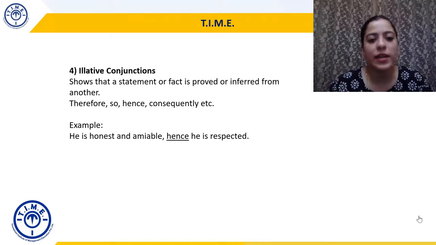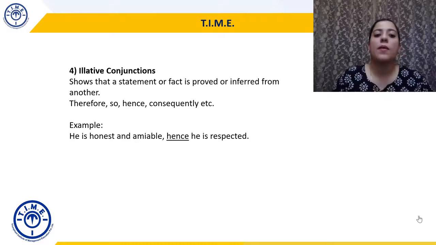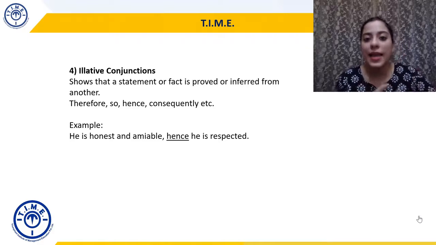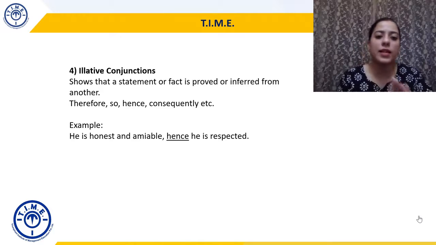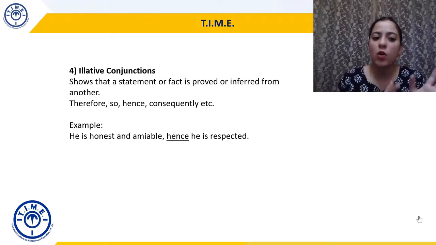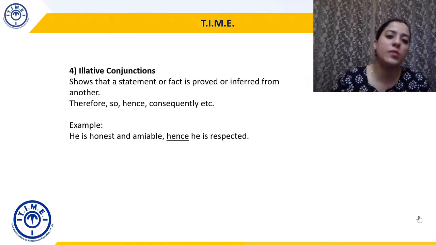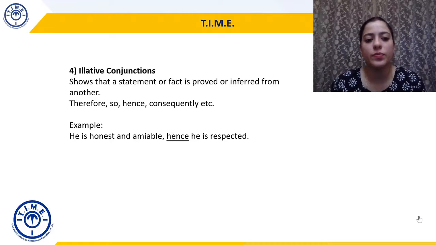Amiable का मतलब friendly. So he is honest and amiable, hence he is respected. He is honest and amiable, hence he is respected. So now we are saying that because he is honest and amiable, he is respected. So it is proved, it can be inferred that because he is honest and amiable, he will be respected. So hence here becomes an elative conjunction.